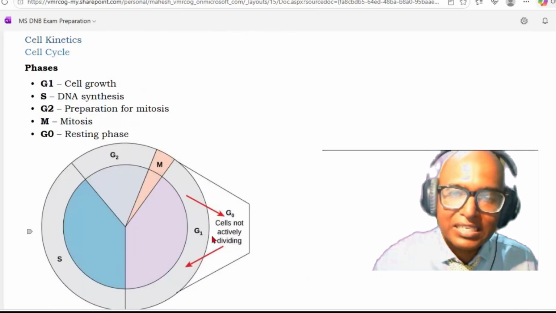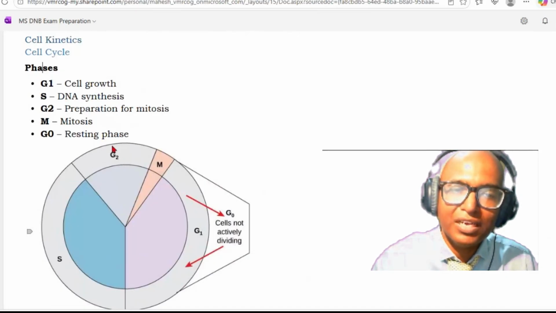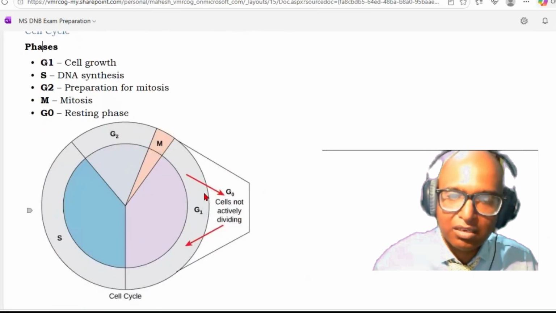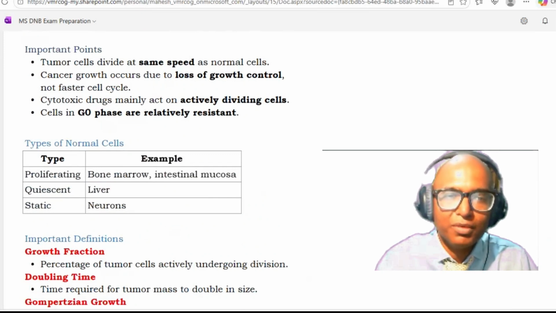There are a few cells which are in the resting phase. When the cell is going to divide, it enters into the cell cycle. So the first is the growth phase. Then there is synthesis of the DNA, that is the S phase. Then there is a phase before mitosis where the cell is preparing for mitosis to happen, and then there is mitosis. And the cell can go into the resting phase anytime. So there are certain points which you should remember.